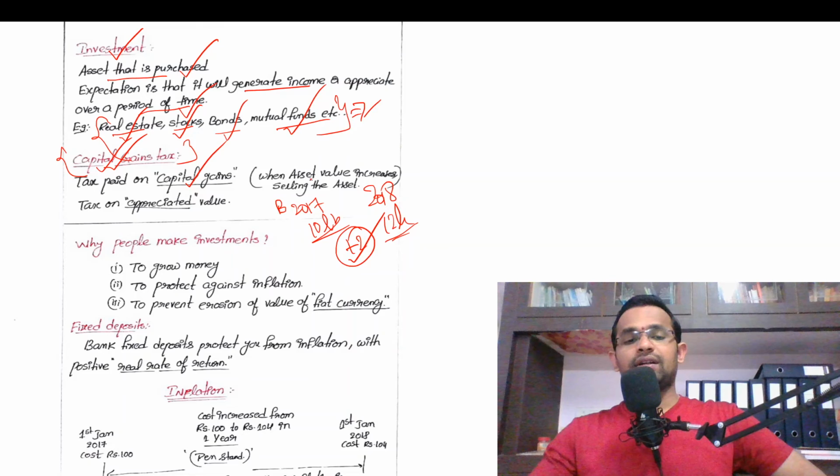I have gained 2 lakhs in 1 year, so I have to pay tax for this capital gain. The tax will not be imposed on the 10 lakhs. The tax is imposed on the 2 lakhs which I gained after selling the asset. So it is called capital gains tax.